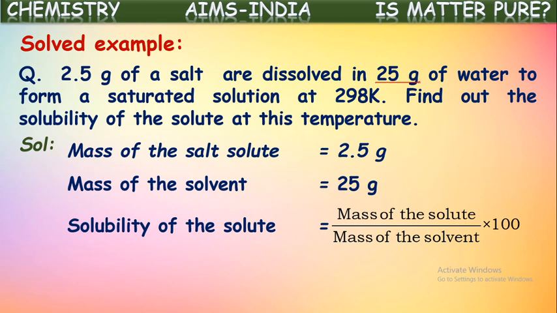So mass of solute and solvent should be taken in the same units. Now we substitute those two: 2.5 by 25 into 100. What do we get? 10. So the solubility of this salt in water at the given temperature is 10. Means in every 100 grams of solvent, 10 grams of salt can be dissolved to form a saturated solution. So in this way, we can calculate the solubility of a substance. Sometimes they will give solubility and either the mass of the solute or the mass of the solvent. We can find out the unknown quantity by using this formula.